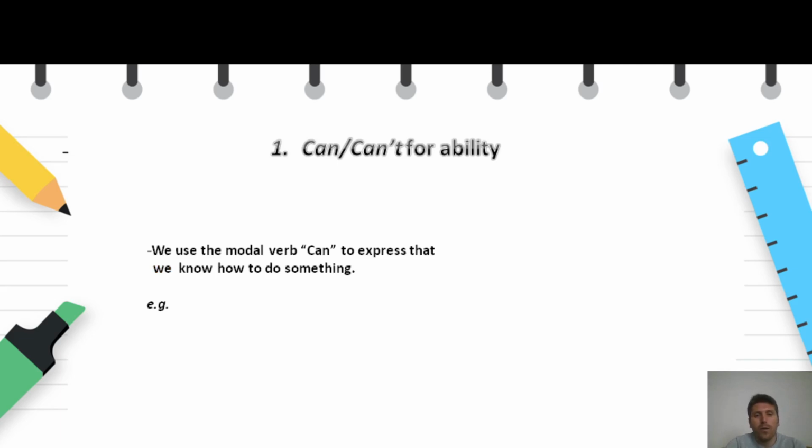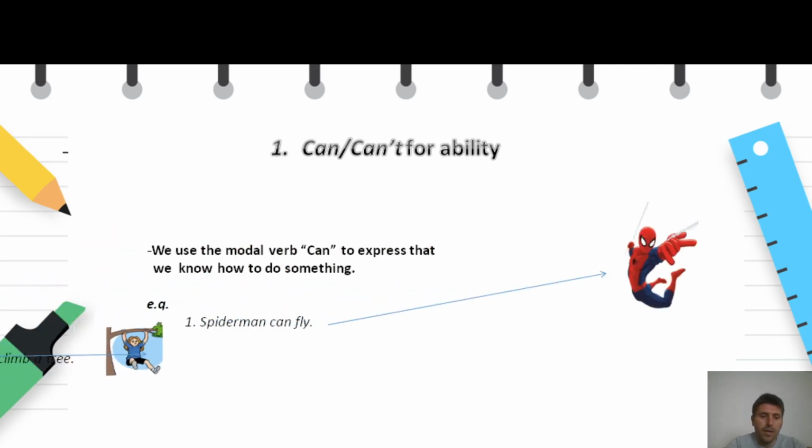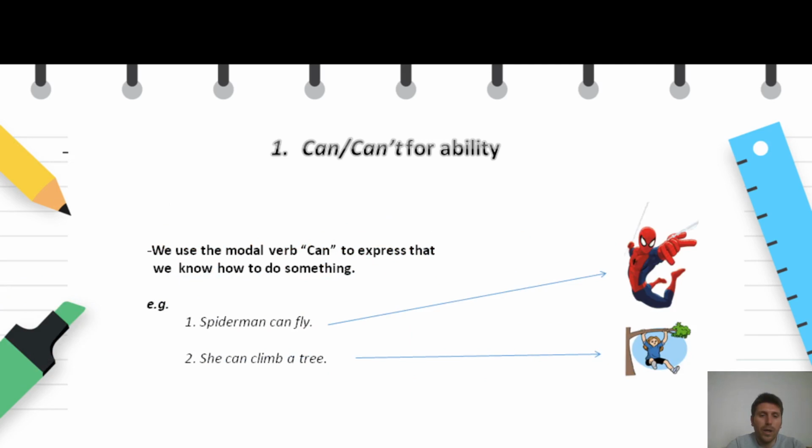We use the modal verb can to express that we know how to do something. So we use this expression when we want to show that we are able to do something or somebody else is able to do something. Now let's look at some examples. So the first one, Spider-Man can fly. The second one, she can climb a tree. And the third one, they can dance.